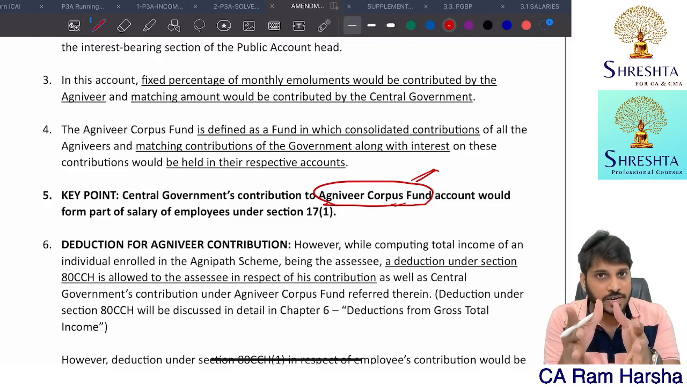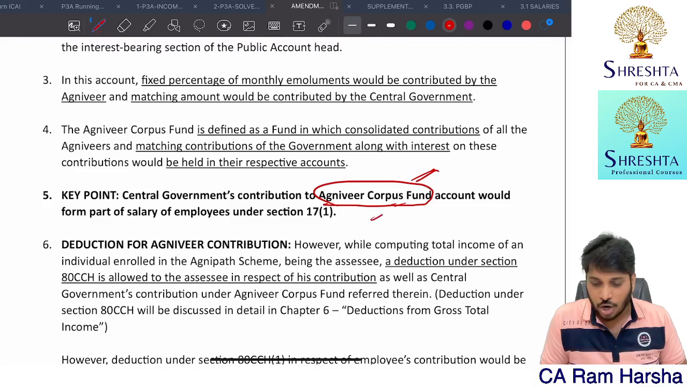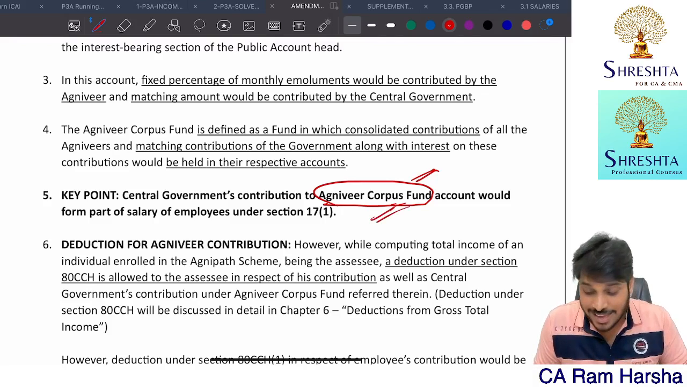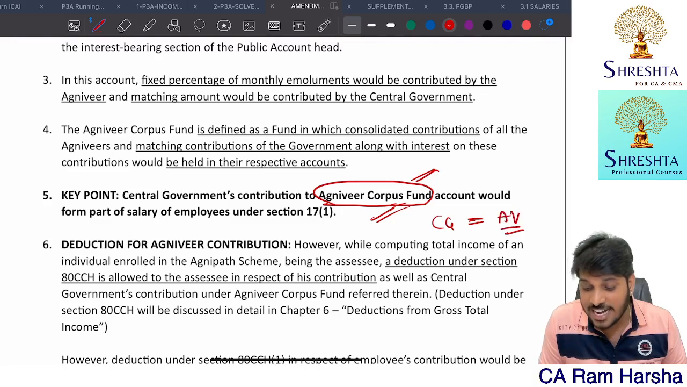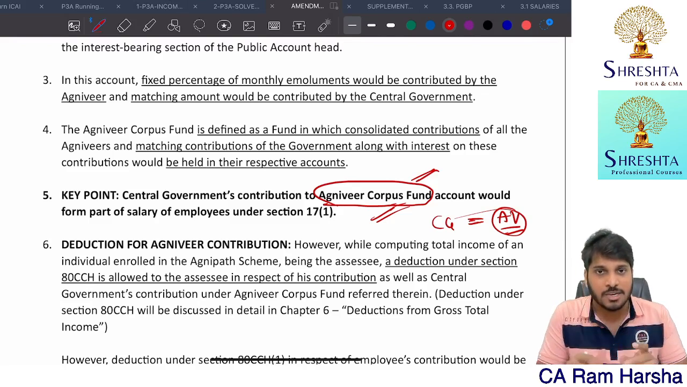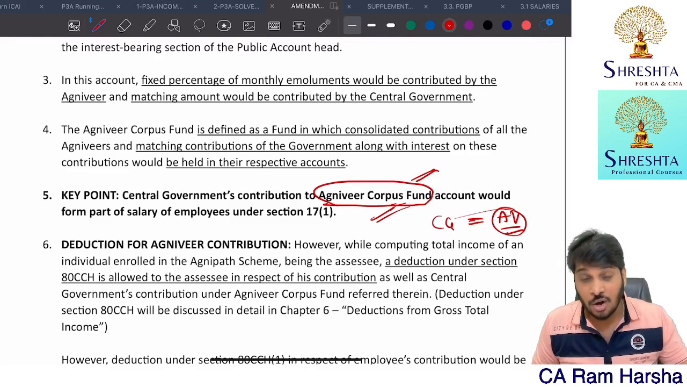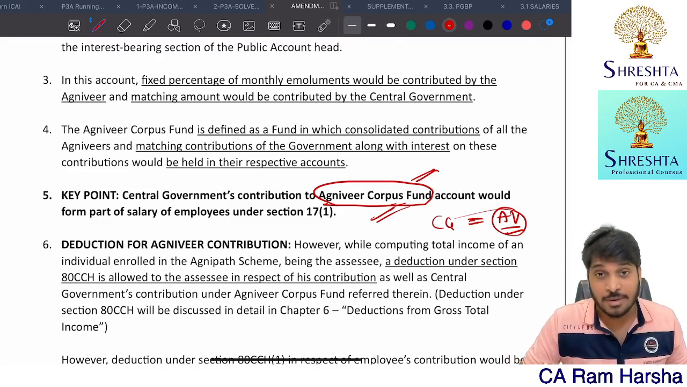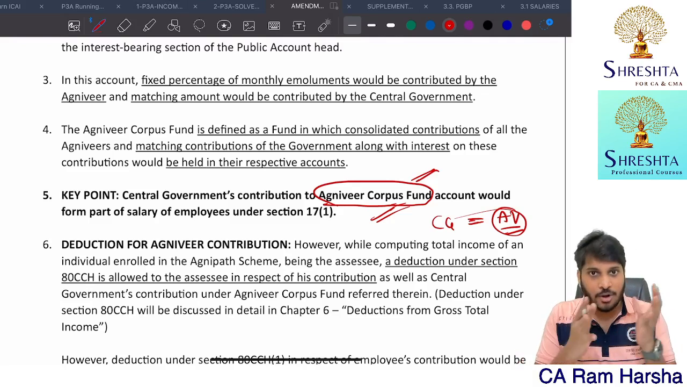On that, whatever you are getting from that, 30% contribute to this. Not only you, the central government will give an equal contribution. Agniveer means the person who joined in this scheme. The person who joined in this Agnipath scheme is called Agniveer. Getting it? So Agniveer is nothing but an employee of the government now.